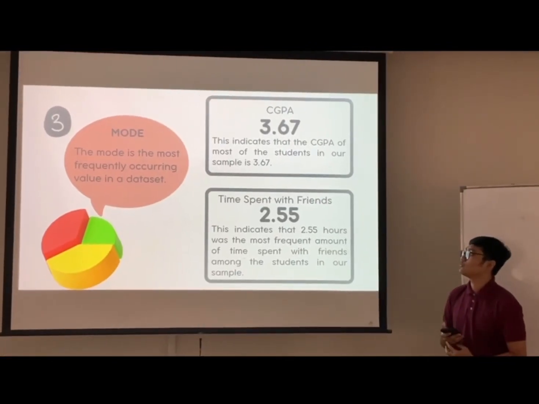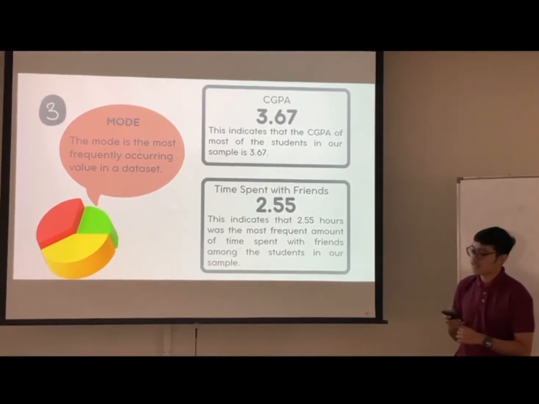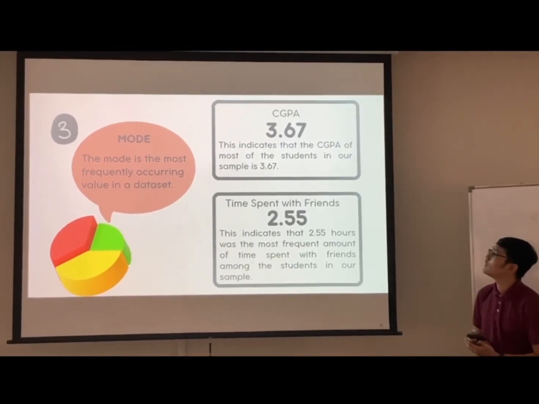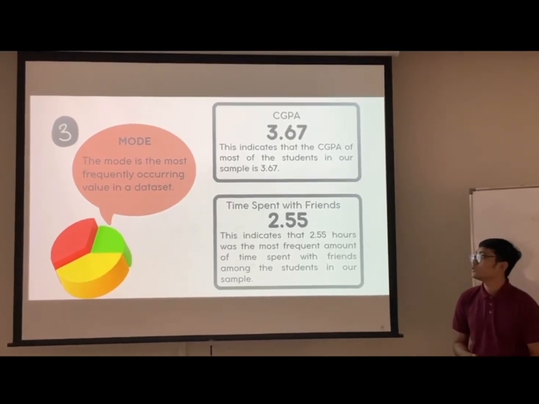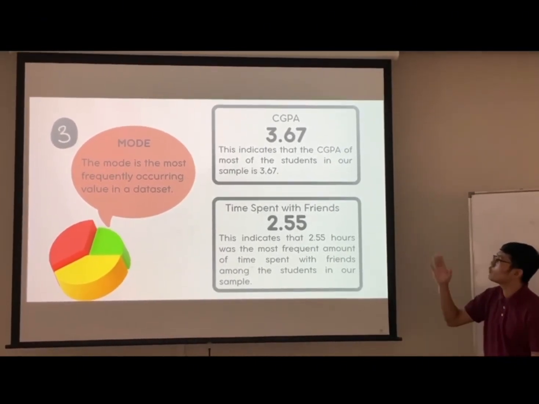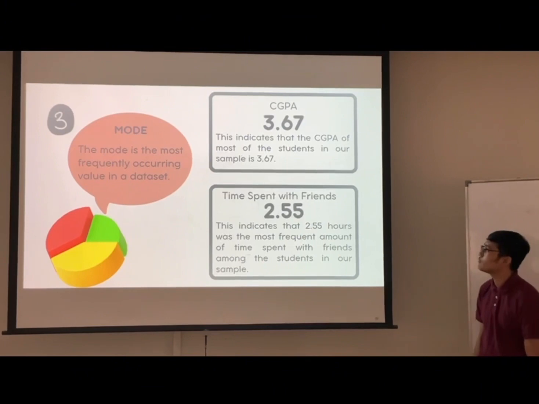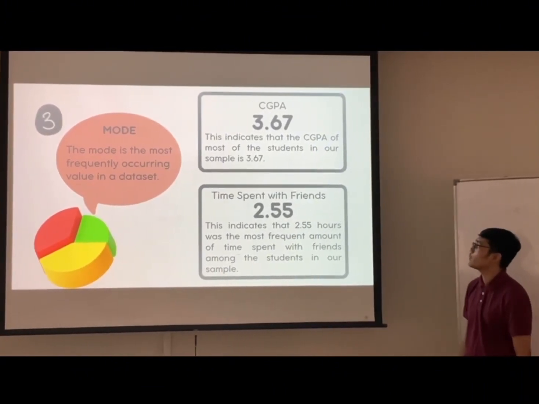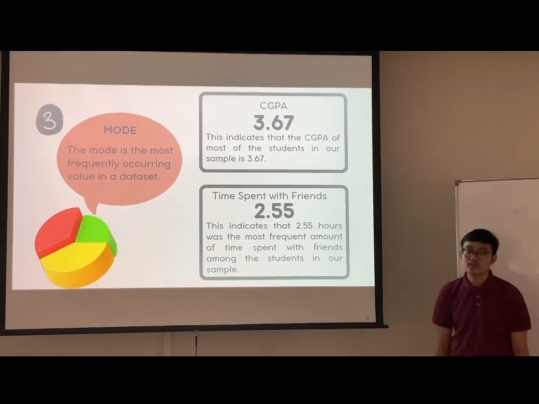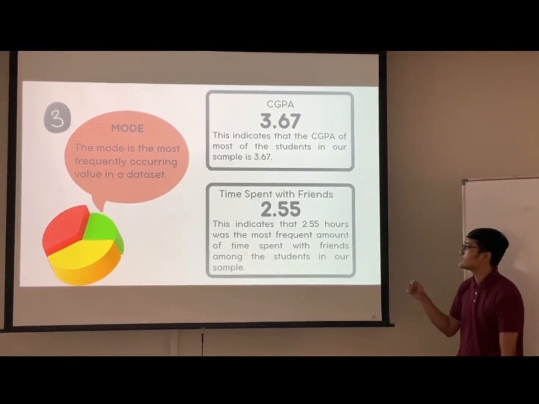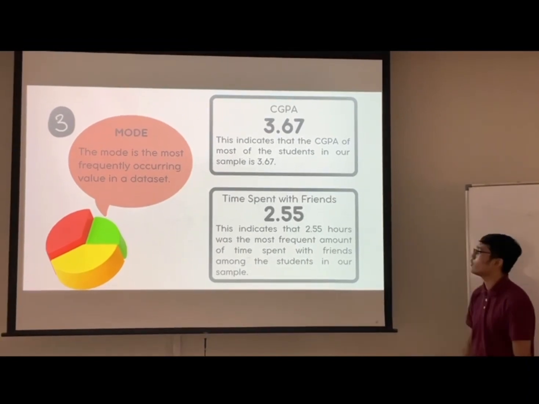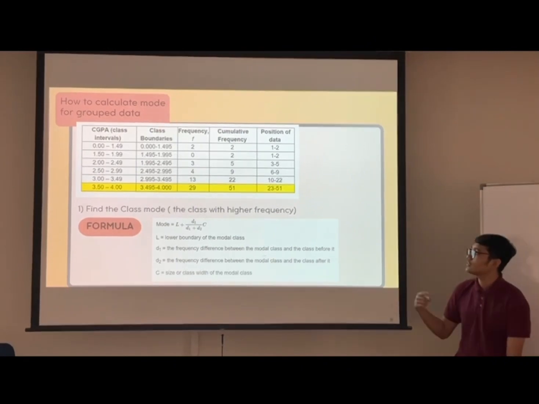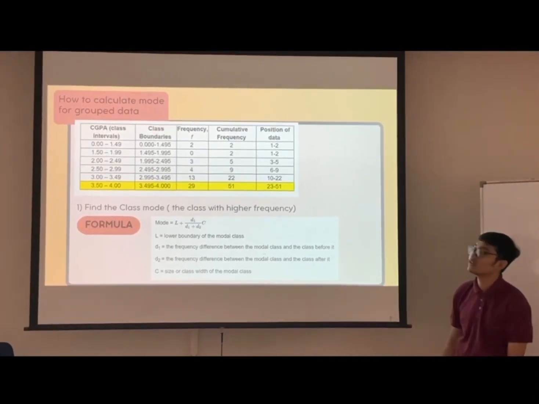For your information, the mode is the most frequently occurring value in a dataset. We found that the mode for the CGPA in our dataset is 3.67. This indicates that the CGPA of most of the students in our sample is 3.67. Next, we also found that the mode for the time spent with friends is 2.55 hours per day. This indicates that 2.55 hours was the most frequent amount of time spent with friends among the students in our sample.